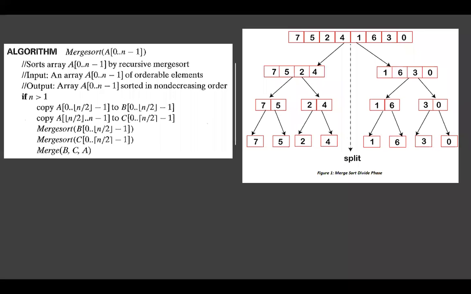So in merge sort we have two functions. The first part you already know. This is the unsorted array, the given array. It will be divided into two parts. For this process, we have one algorithm, merge sort.